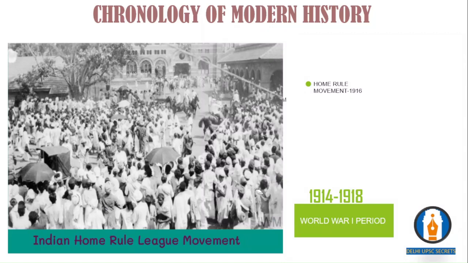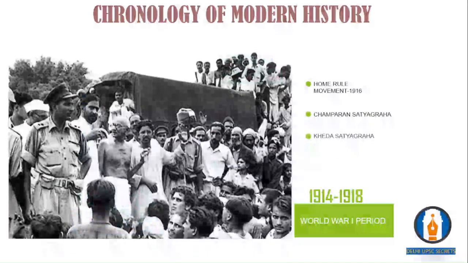As I told you, these people were demanding self-governance. You all might be aware of Annie Besant, the INC president in 1917. She was one of the important persons in the Home Rule League movement in 1916. Then next to the Home Rule movement, you see Gandhi arriving into India after his roaming throughout the country.